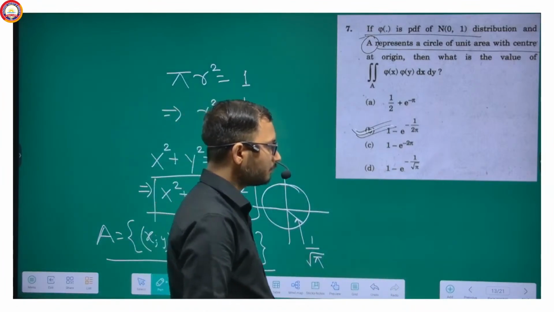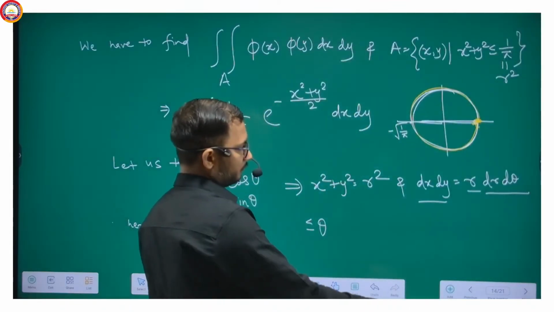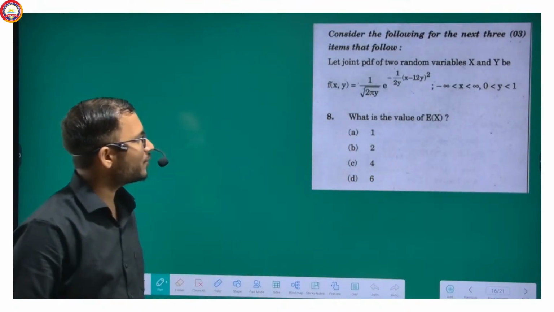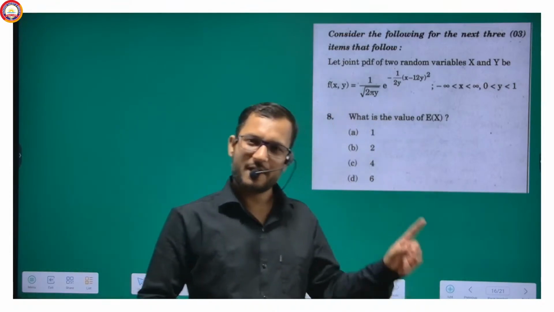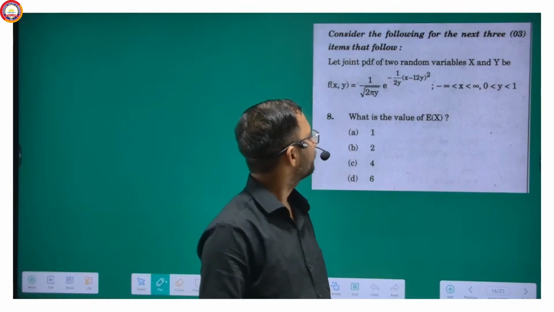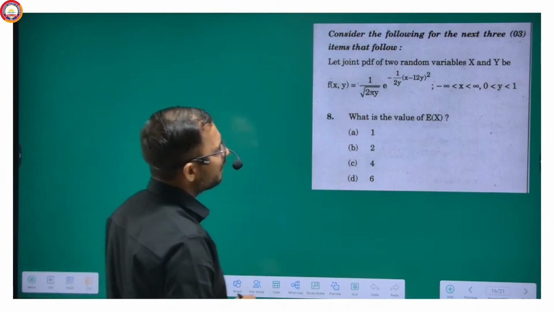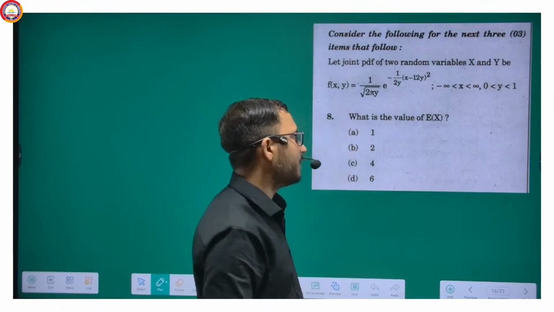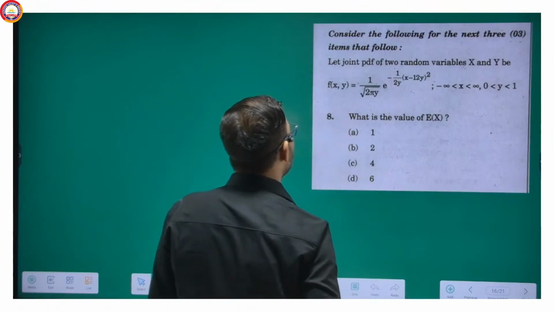Now coming to the next question. So we have done it. The next question is very easy, but you may have been trapped in this question. Actually, this question has 3 parts, and the first is obviously to find the expectation of x, and you are given fxy.